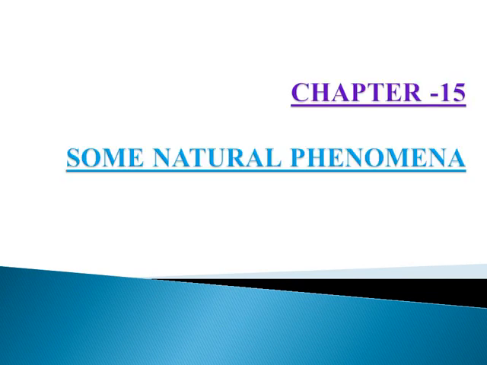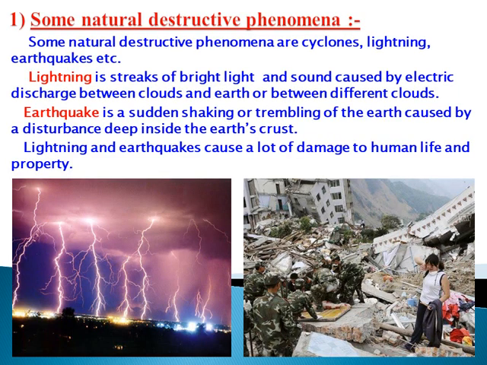Today we shall discuss the new chapter Some Natural Phenomena. Some natural destructive phenomena may be cyclone, lightning, earthquake. And what is lightning? Lightning is a streak of bright light which is caused by the electric discharge between the clouds. An earthquake is the sudden shaking and trembling of the earth due to the displacement of tectonic plates. Here is a picture. You can see lightning and the earthquake disaster.